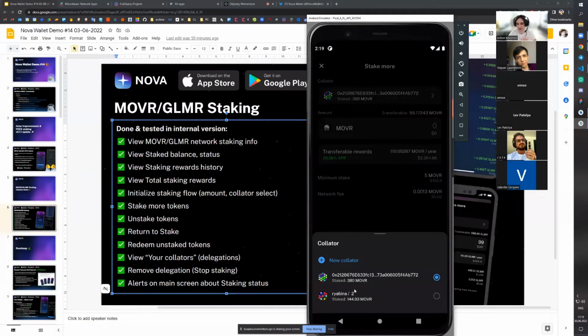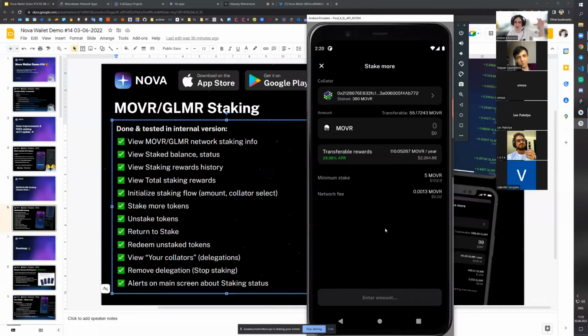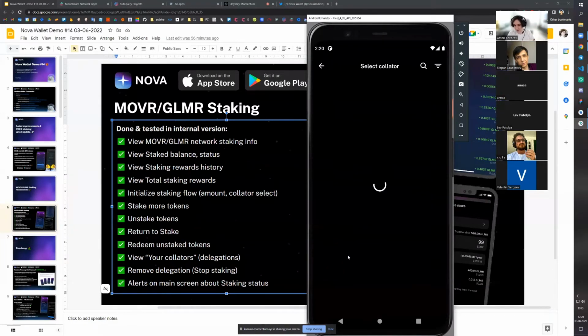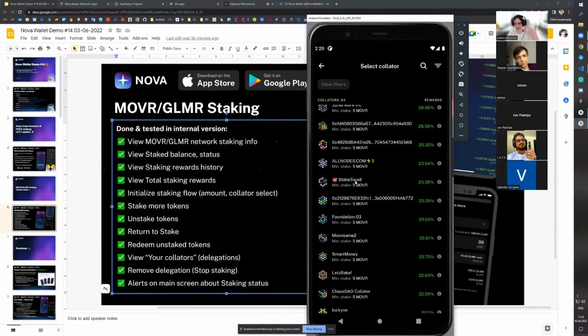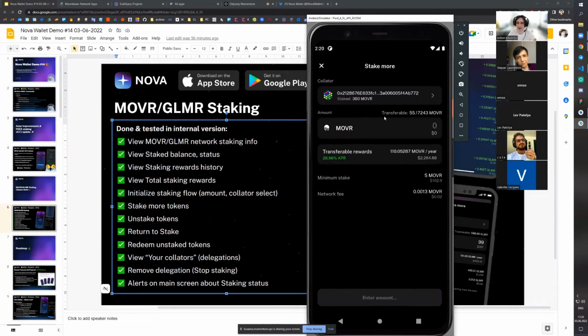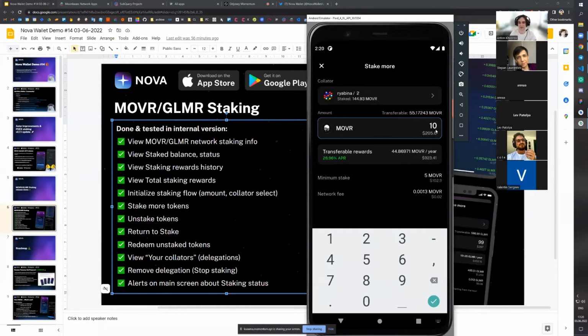So you can see that this account in particular is staking with 2 collators on Moonriver. So we can select any of them just to top up the stake with them. Or we can just select a new collator, right? And the UX will be pretty much the same. So the same list, the same sortings, and so on. But I would just like to add some more tokens to my Ribena collator, let's say, and let's add something like 10 more.